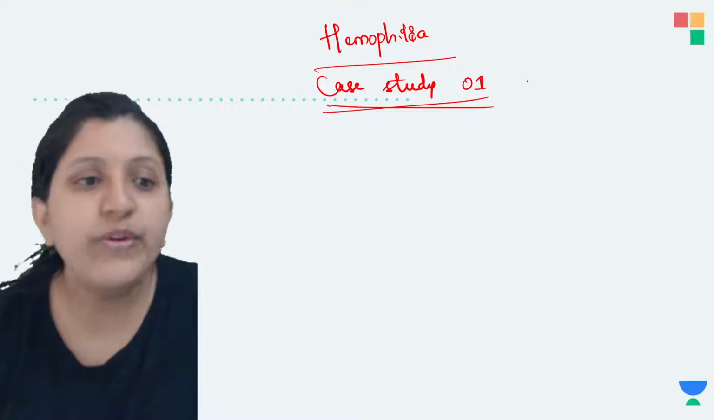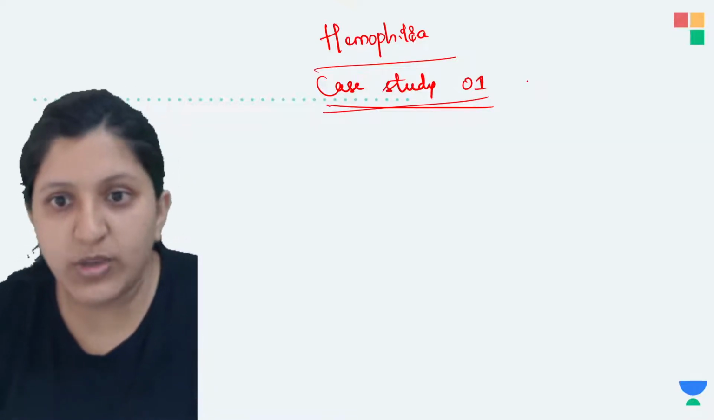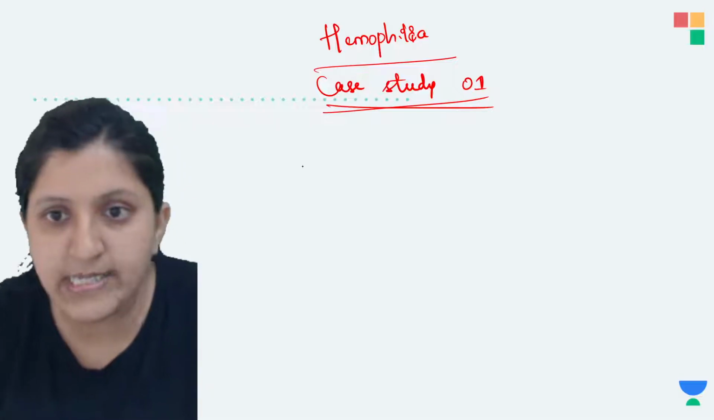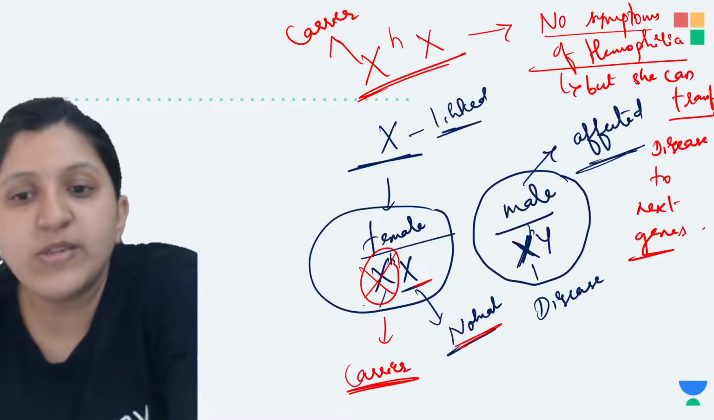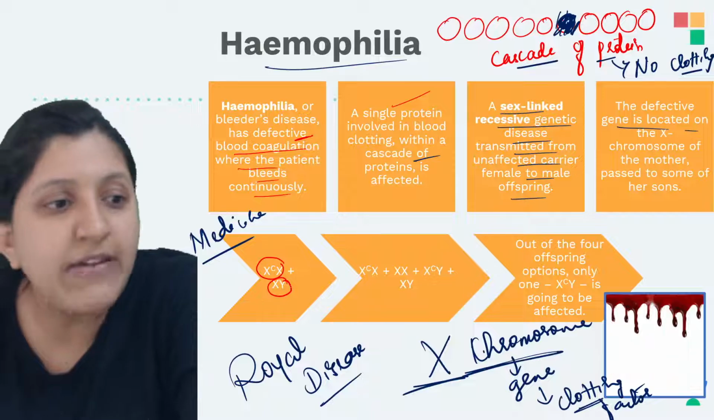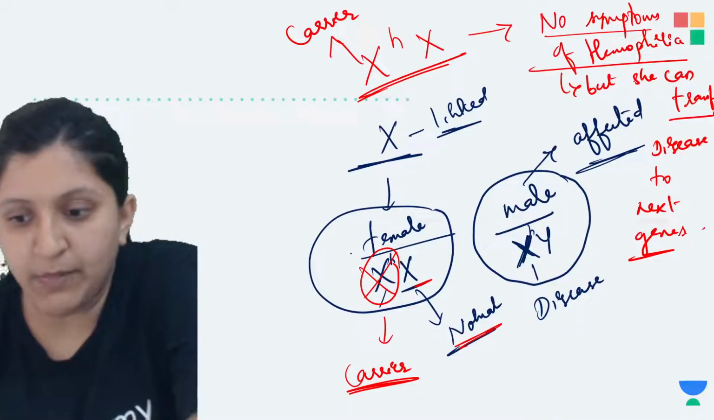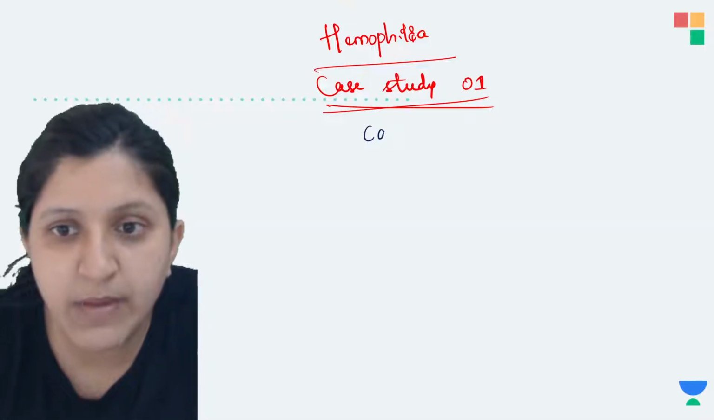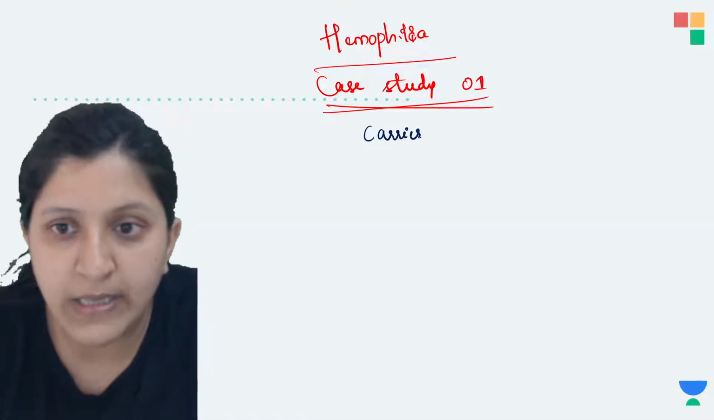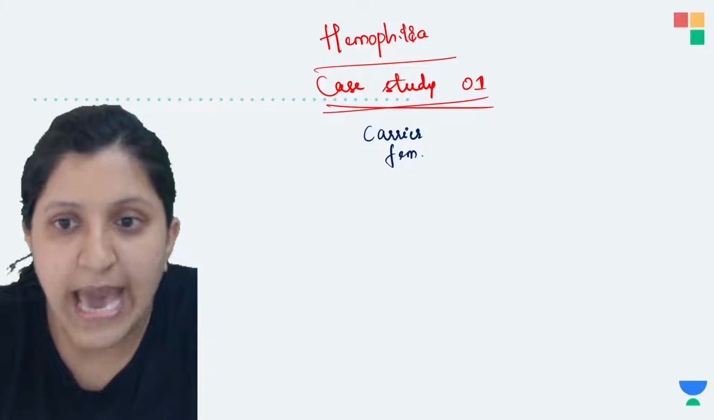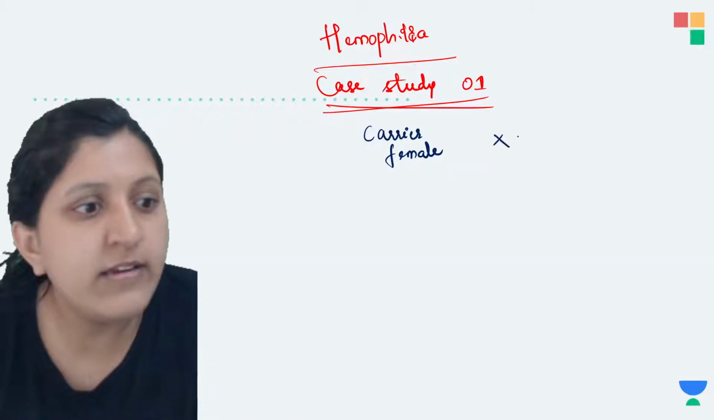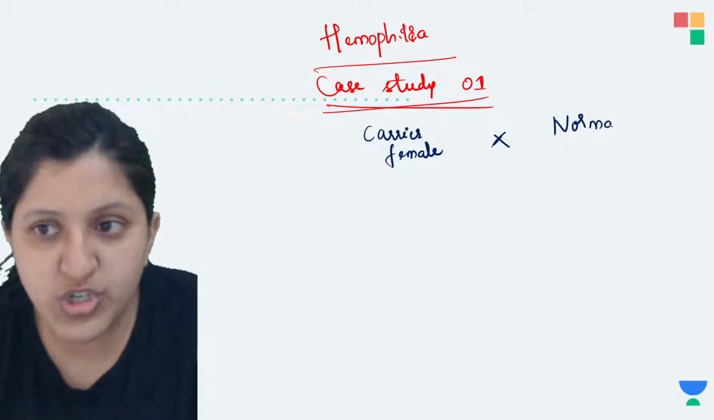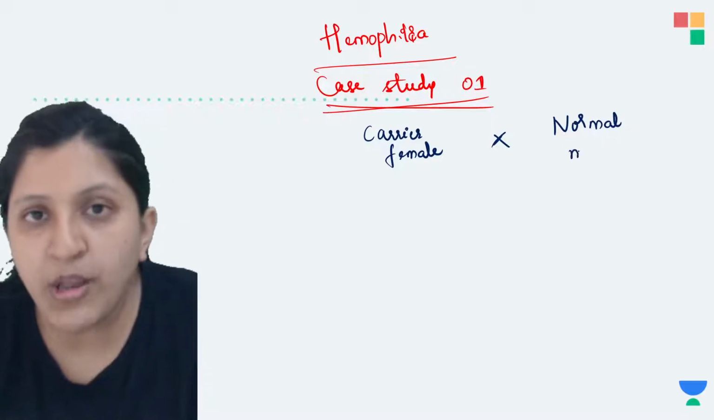Okay, so we will see a carrier female. In that case, what is given in this one? They have taken a carrier female and a normal male. So this female is a carrier female, and she is going to marry a normal male.